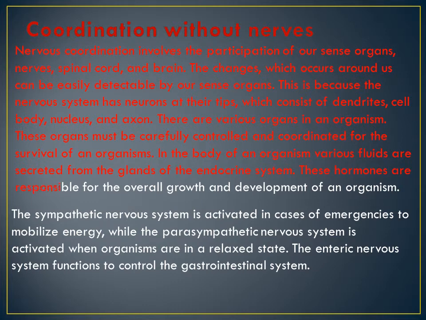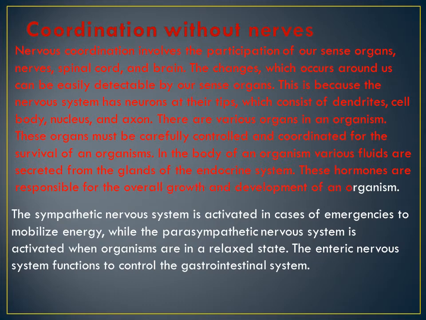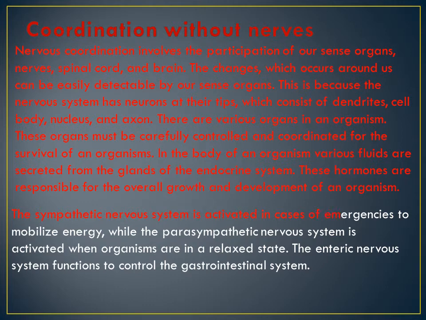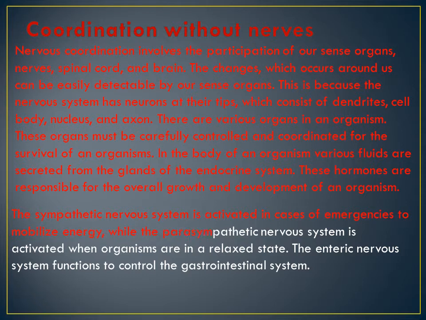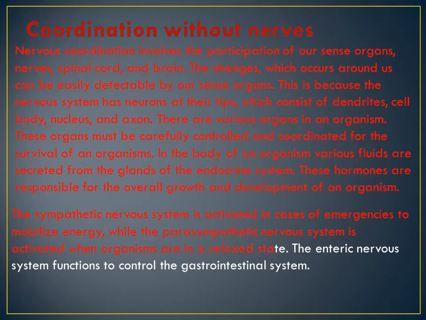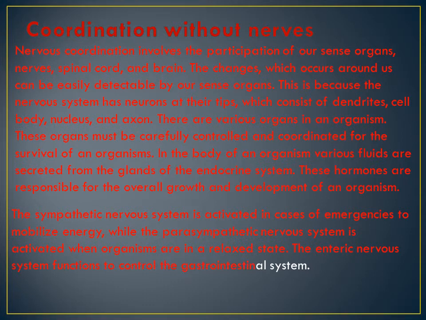In the body of an organism, various fluids are secreted from the glands of the endocrine system. These hormones are responsible for the overall growth and development of an organism. The sympathetic nervous system is activated in cases of emergencies to mobilize energy, while the parasympathetic nervous system is activated when the organism is in a relaxed state. Understood? Parasympathetic and sympathetic, two are controlled in different situations. Sympathetic is activated in emergencies to mobilize the energy quickly, whereas the parasympathetic nervous system works in relaxed mode.